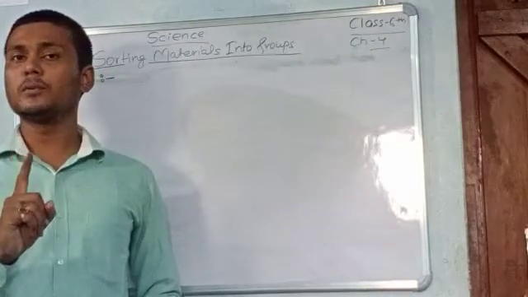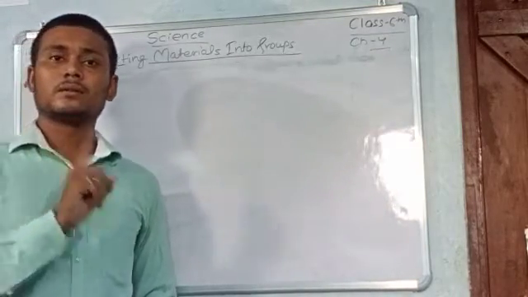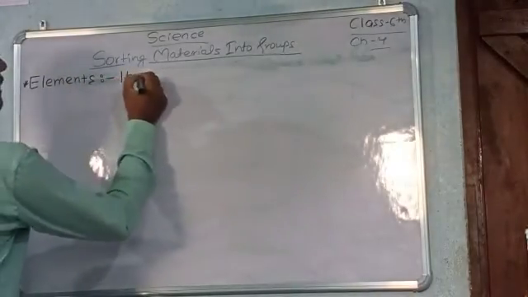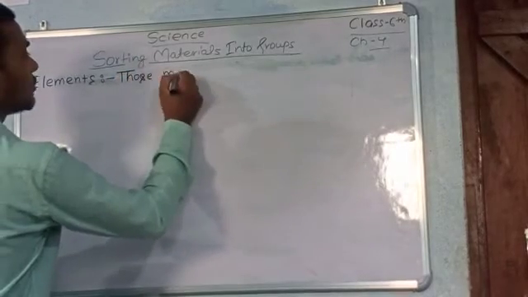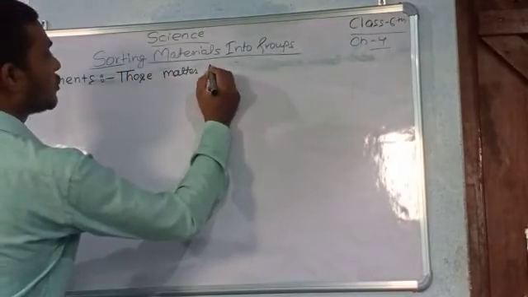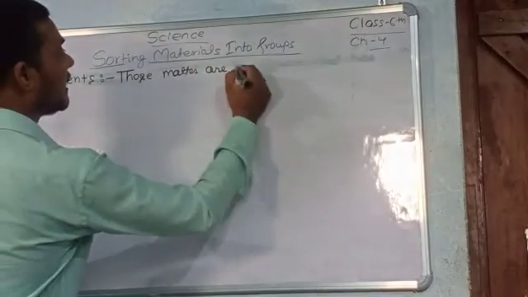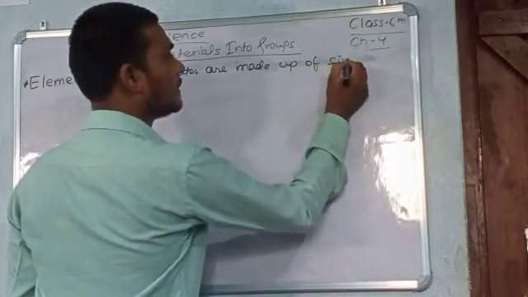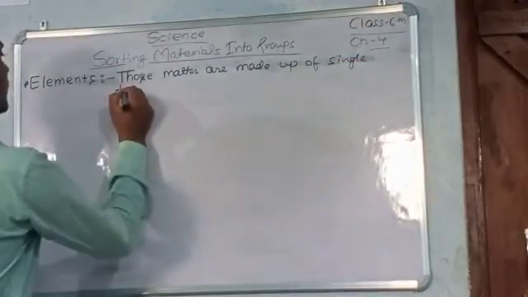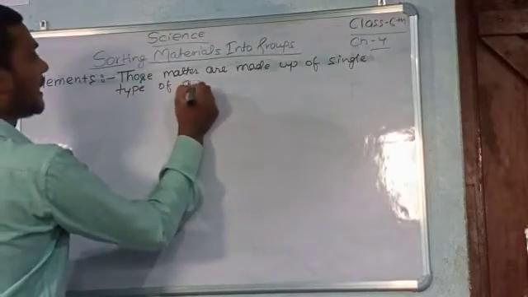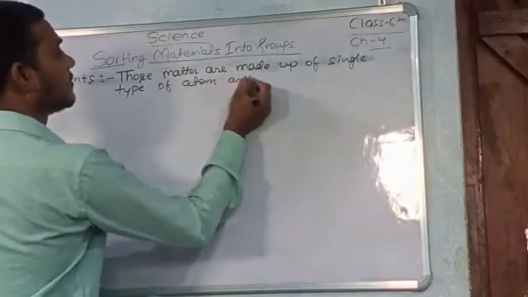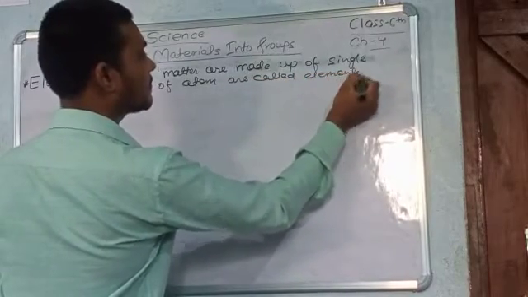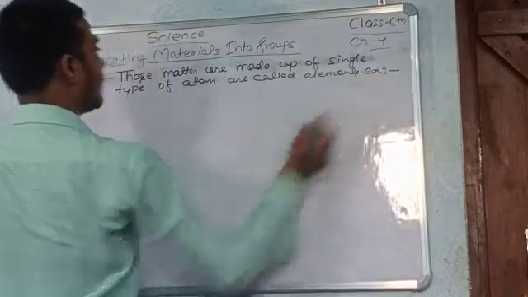Okay, so the matter made up of a single type of atom is known as elements. We can write it this way: those matter that are made up of single type of atom are called elements. For example,